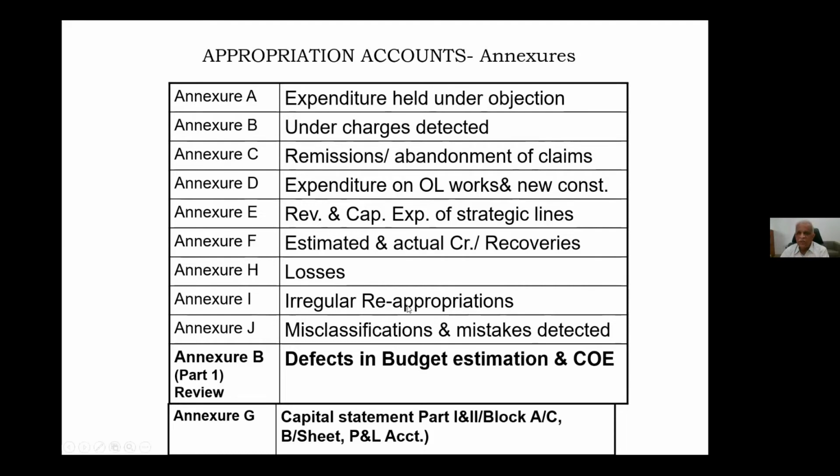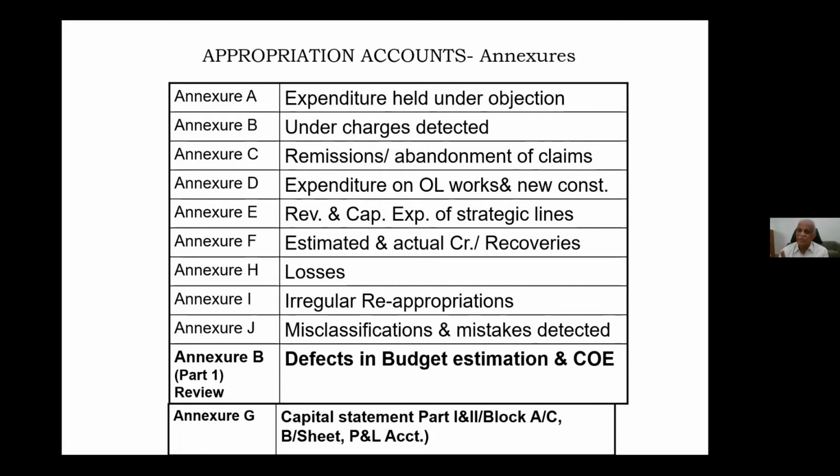Then Annexure I, irregular reappropriation. I said somewhere, if reappropriation is permitted, we have to give that reappropriation. If you are not doing reappropriation, then it is incorrect. Now what we have to see is that reappropriation is correct. Incorrect or irregular reappropriation means you gave from one work to another work, but the work to which you reappropriated did not utilize it, then audit will watch. That means you have done reappropriation but it was not utilized.